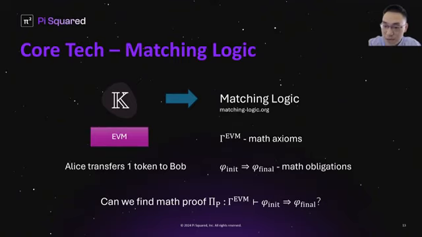And thanks to matching logic, we reduce the problem of finding the VC proof for the EVM transaction into finding a mathematical proof for the mathematical obligation using the mathematical axioms. So we reduce the problem of universal VC into a much simpler and specialized problem, which is looking for a mathematical proof.